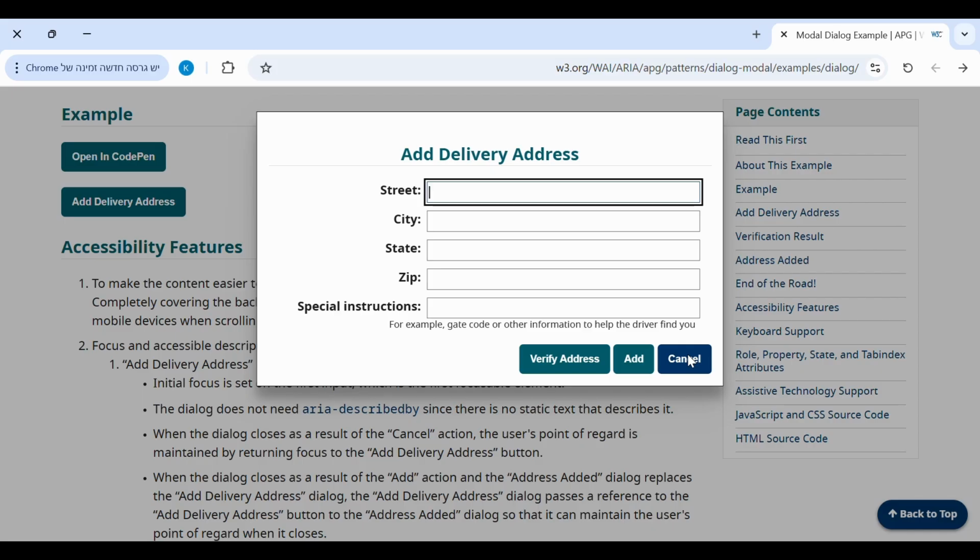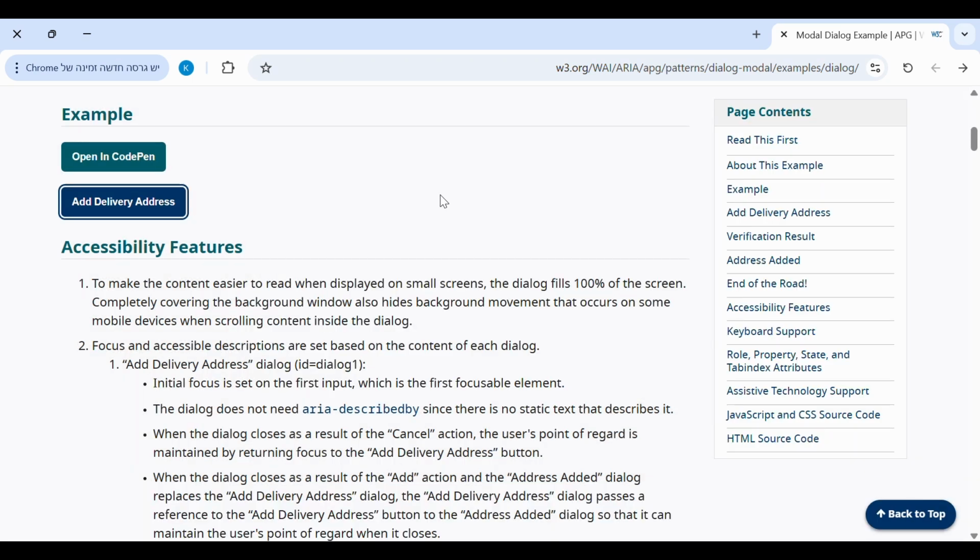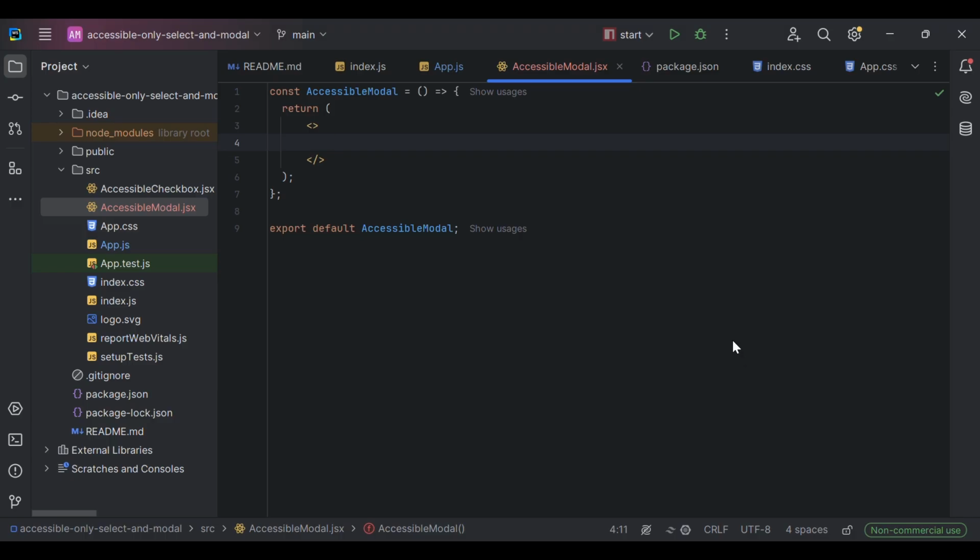Also, an important and maybe tricky part is that when you open the dialog, you need to focus, for example, the first focusable element inside this dialog, and also kind of trap the user inside it. It means when you try to go with tab through all the fields or focusable elements, you can't go outside the dialog. In order to go outside, you need to press escape, for example.